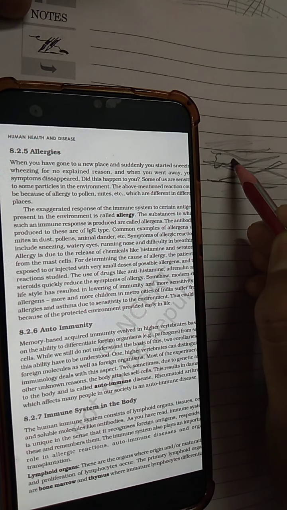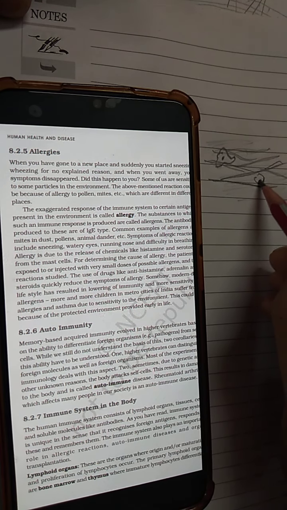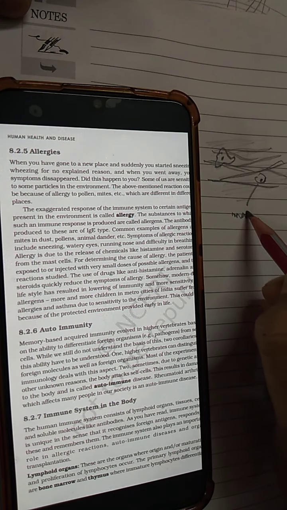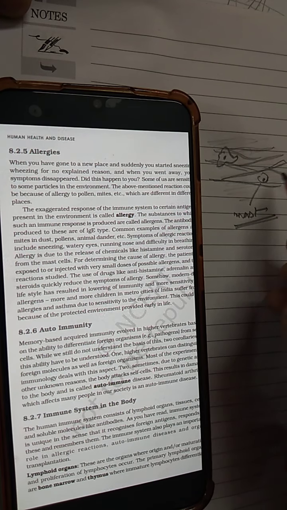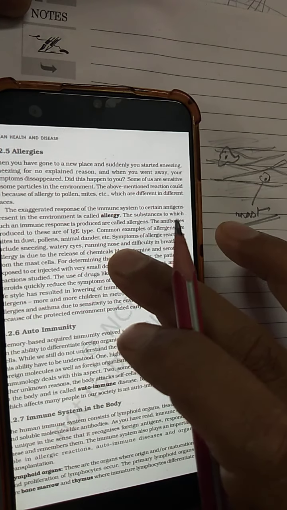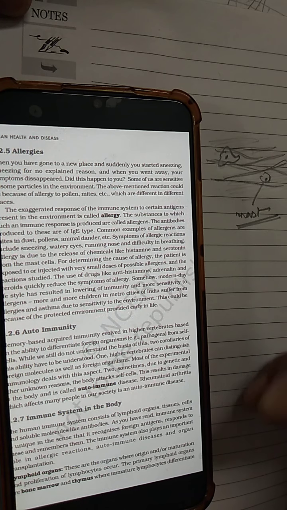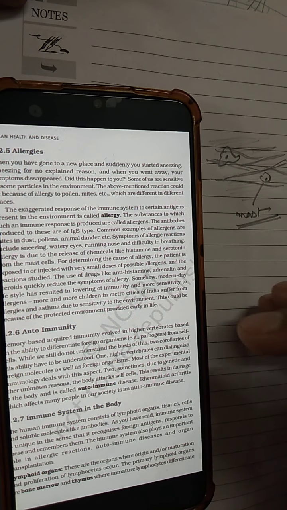One of the main cells is the macrophage, which I told you about in the earlier video. These are amoeboid-like cells. Then there are some cells which are called mast cells. They secrete the chemicals histamine and serotonin, and in response to those chemicals our body shows the allergic reaction.